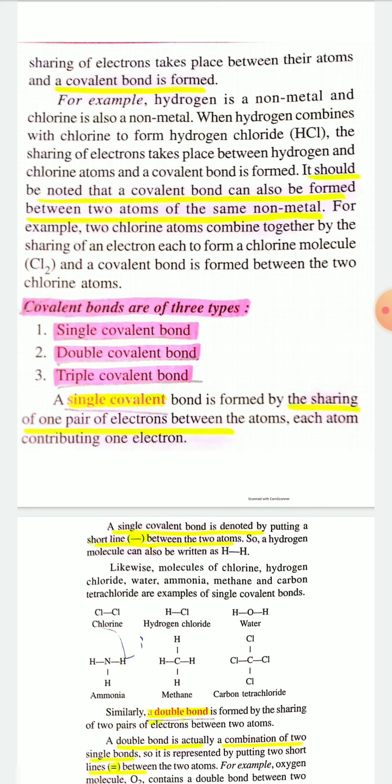So a single covalent bond is formed by the sharing of one pair of electrons between atoms, with each atom contributing one electron. So when a single covalent bond is formed between two atoms, each atom shares one electron to form one pair of electrons.